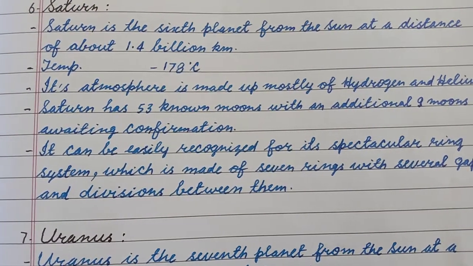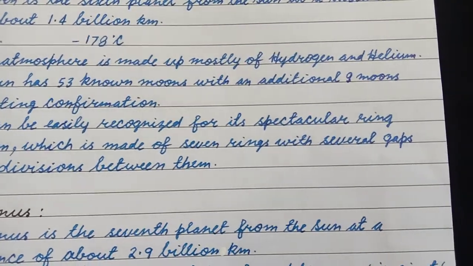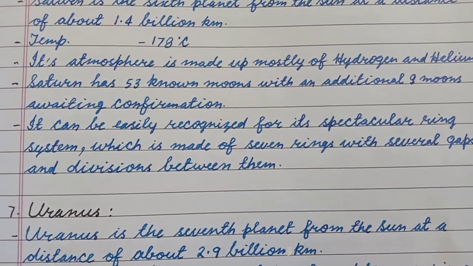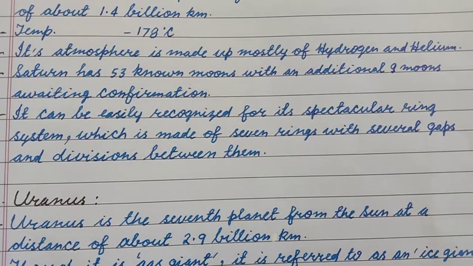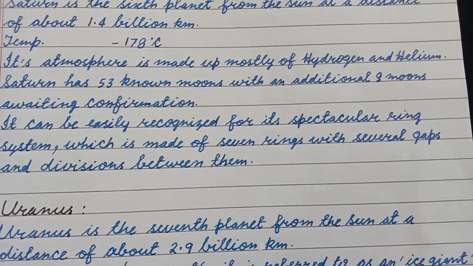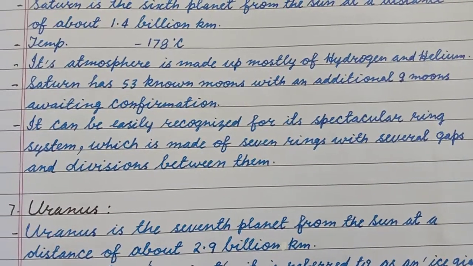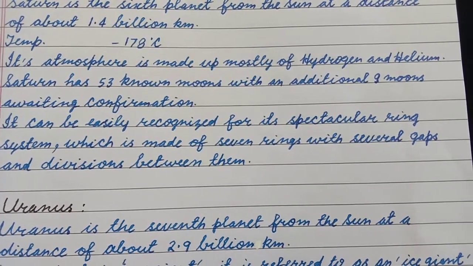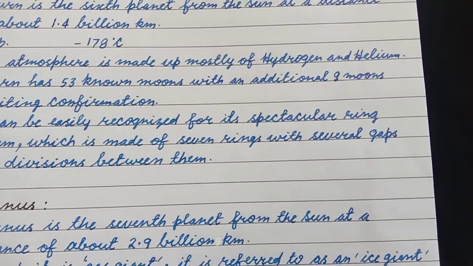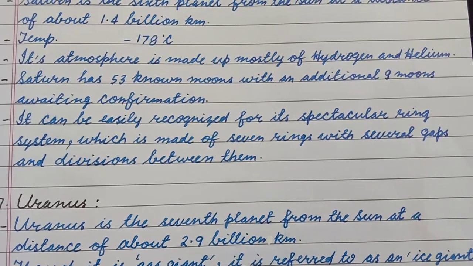Saturn has 53 known moons with an additional 9 moons awaiting confirmation. It can be easily recognized for its spectacular ring system, which is made of 7 rings with several gaps and divisions between them.